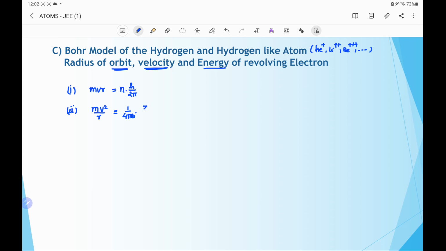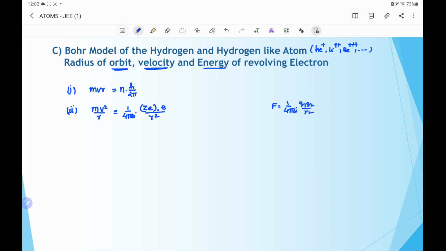So if Z is the atomic number of the atom, its positive charge, that means protons, will be Ze multiplied by the charge of the electron revolving in the orbit, and the distance between them is r. So it is r square, using the formula of electric force between charges, 1 by 4 pi epsilon 0 q1 q2 by r square.